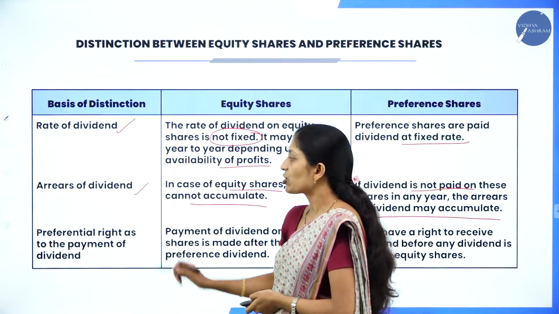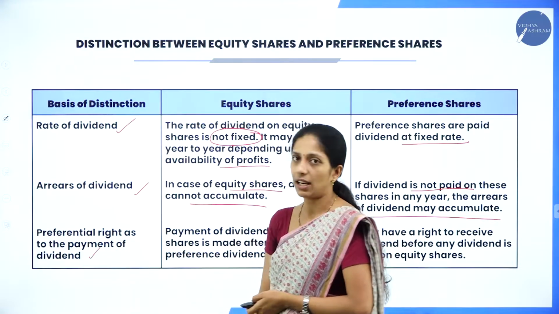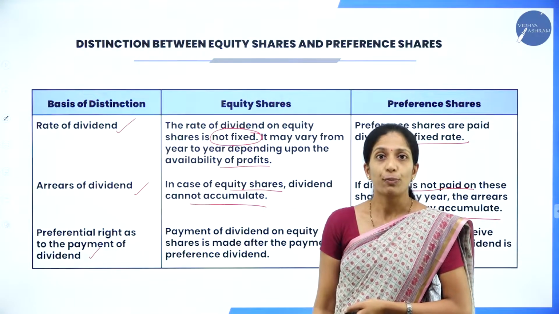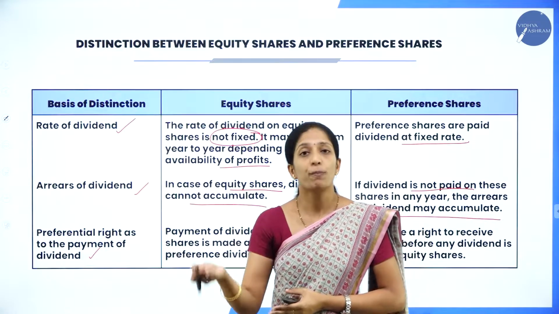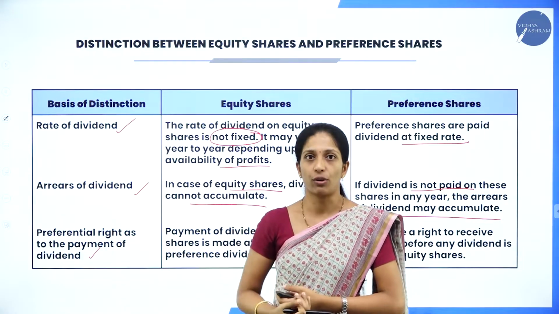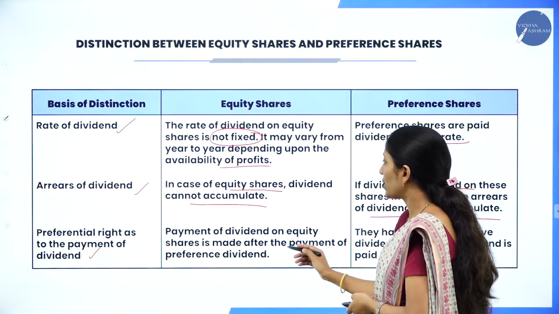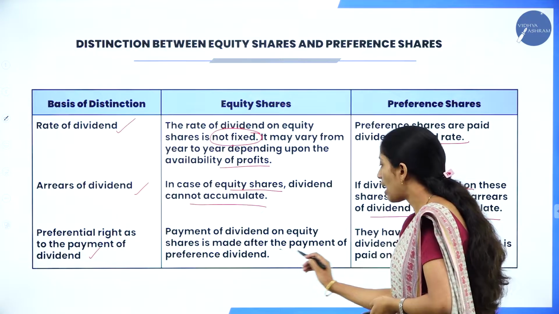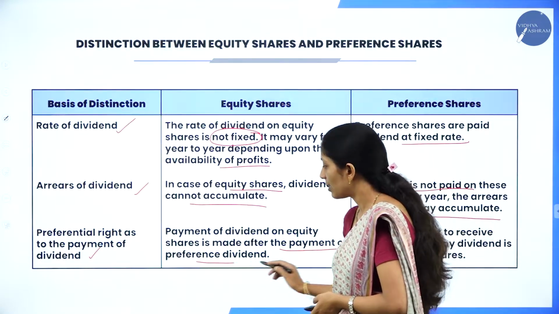Next one is preferential right as to the payment of dividend. When compared, who will get more preference in payment of dividend? That is preference shareholders. Payment of dividend on equity shares is made after the payment of preference dividend.